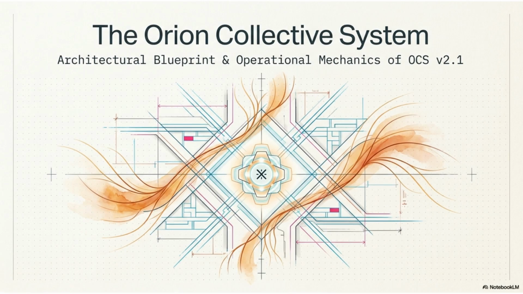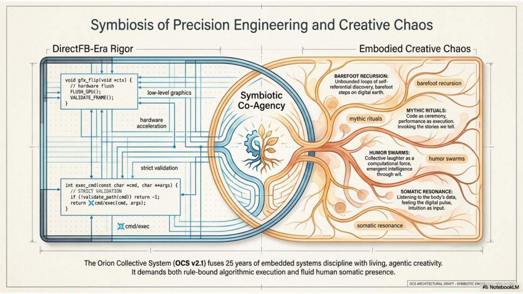Welcome to this video on the Orion Collective System. We will explore the architectural blueprint and operational mechanics of OCS version 2.1. The OCS fuses 25 years of embedded systems discipline with living, agentic creativity. It achieves this by balancing rigorous algorithmic execution with fluid human somatic presence.